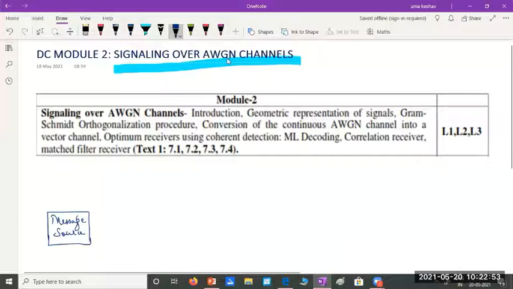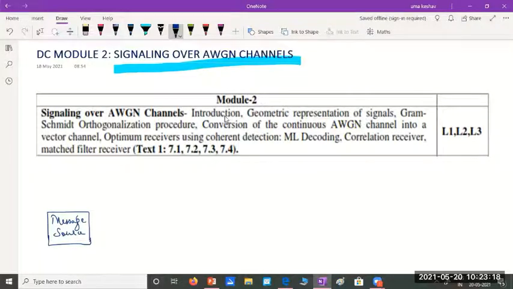Remember, noise is not under our control. It will surely occur in channels. We can only hope to minimize its effect or try to overcome its effect at the receiver. So what type of signaling should we do in order to minimize the effect of additive white Gaussian noise on the signal?